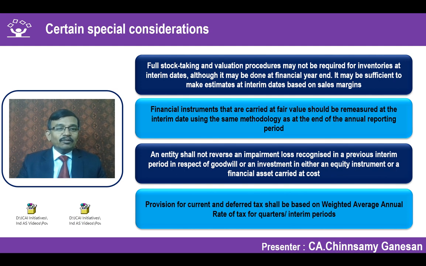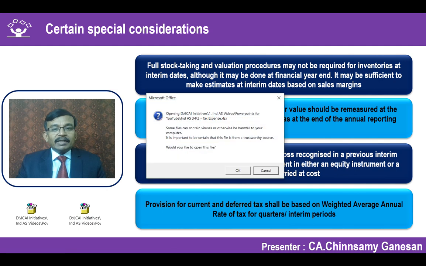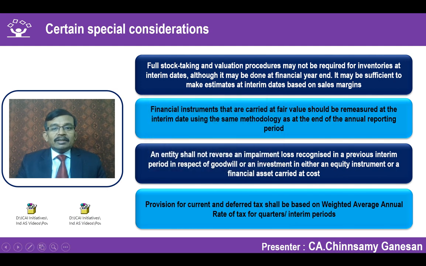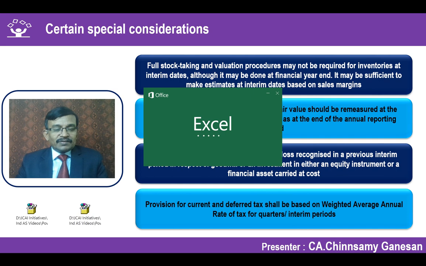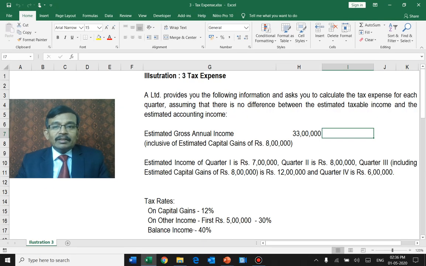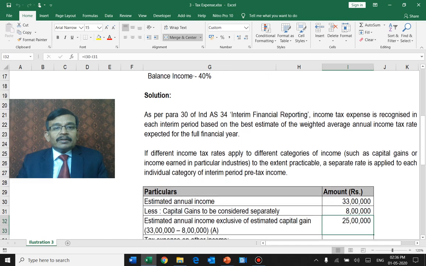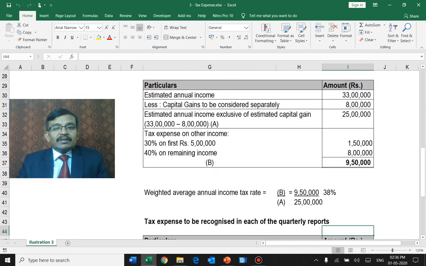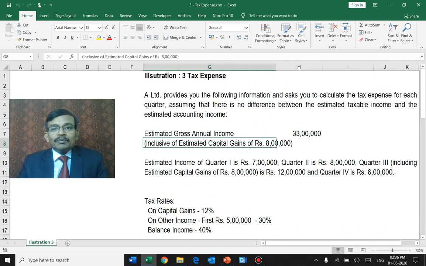Let us take one more example for us to understand how the tax has been considered, especially when we are talking about various tax slabs, various tax rates which are applicable, how you will determine your weighted average annual income tax rate for the purposes of making the provision.